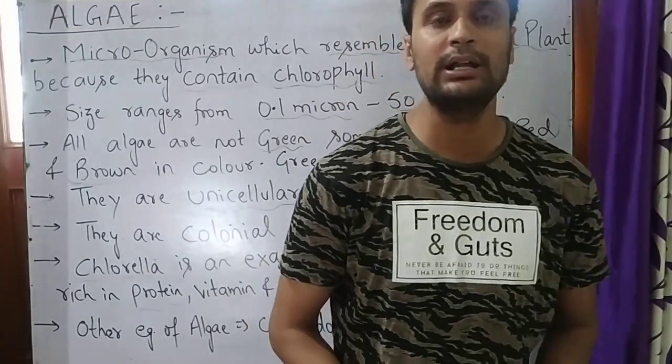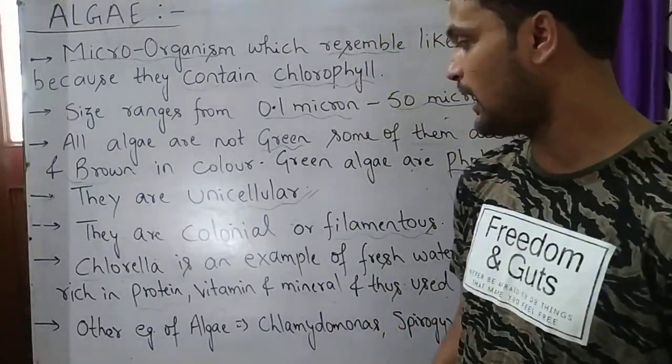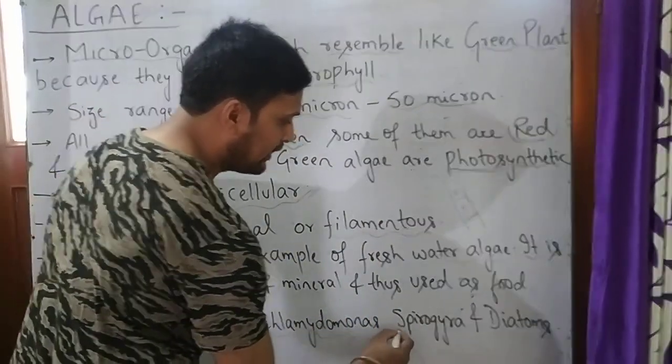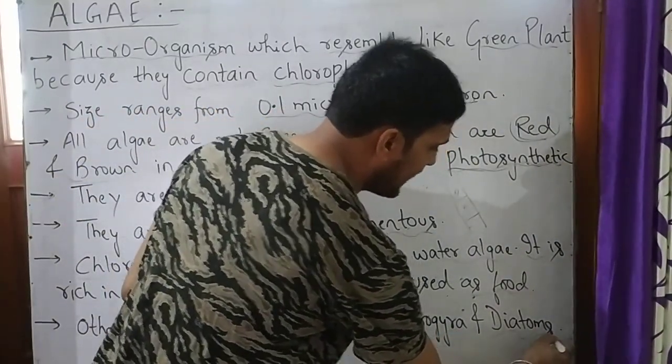Now we will see other examples of algae. The other examples of algae are Chlamydomonas, Spirogyra and diatoms.